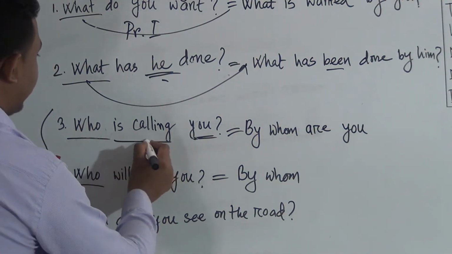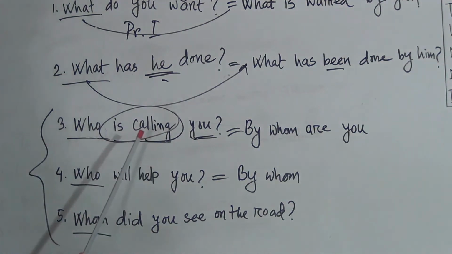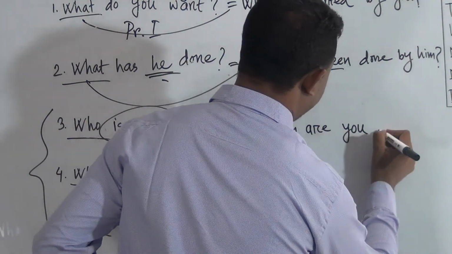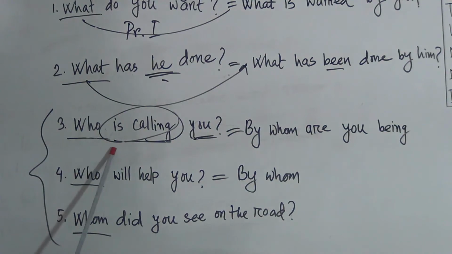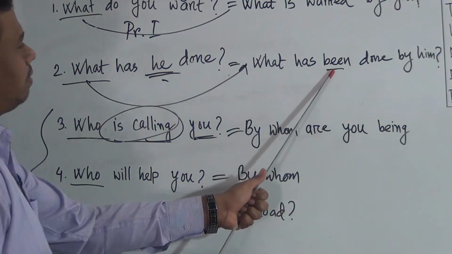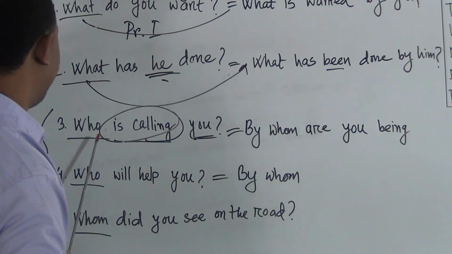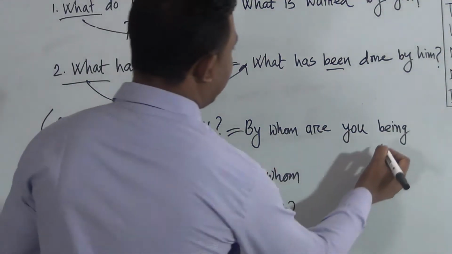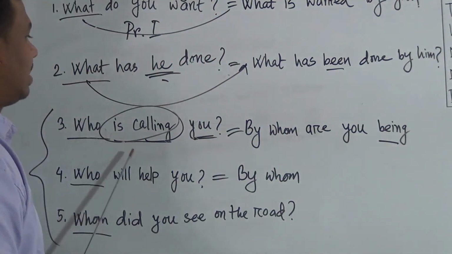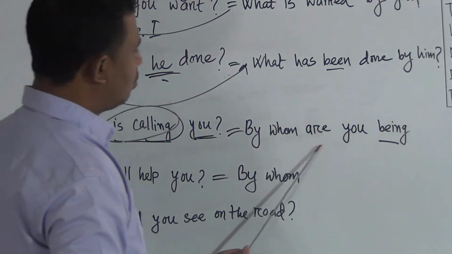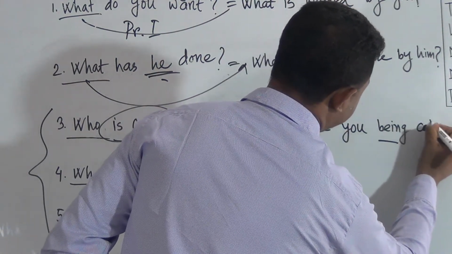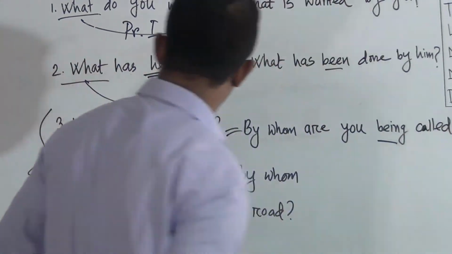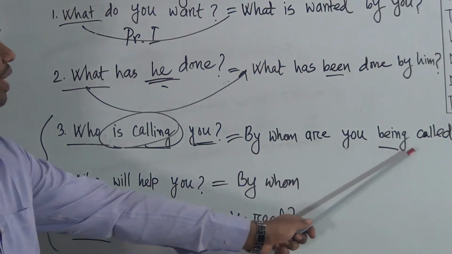Dear students, is calling. Is calling is which tense? Is calling is present continuous tense. So it also contains by whom are you being. I told you in the first class that perfect tense always contains been. Every perfect tense and every continuous tense contains extra being in passive form. So the answer will be by whom are you being, then the past participle form of the verb. Okay, so the answer would be by whom are you being called.